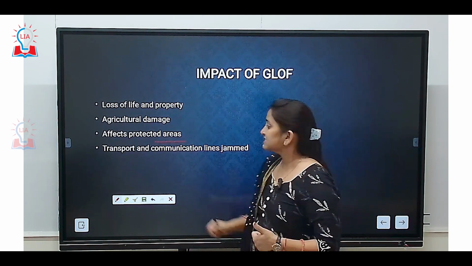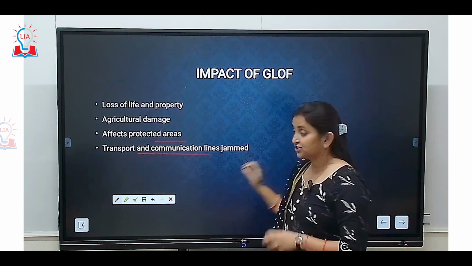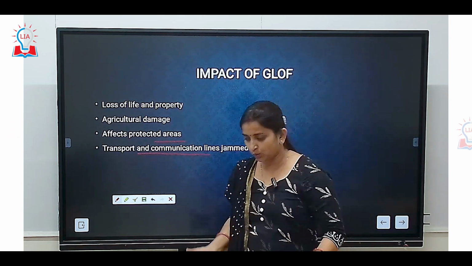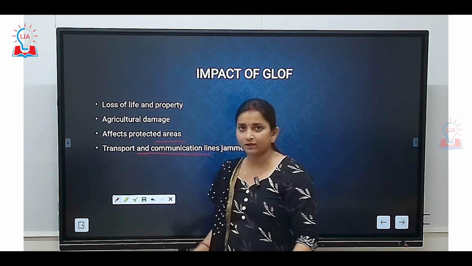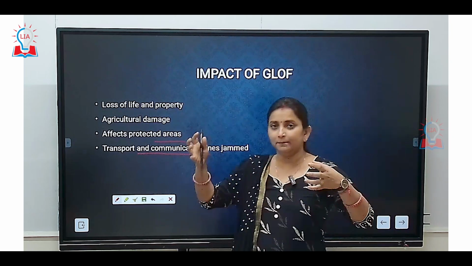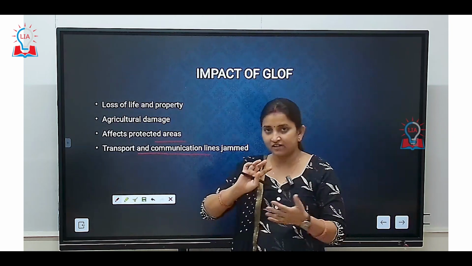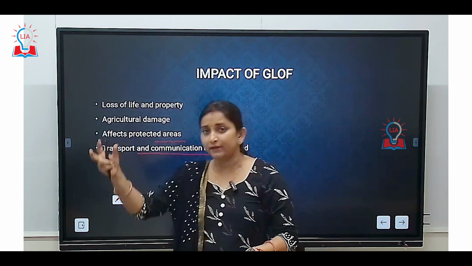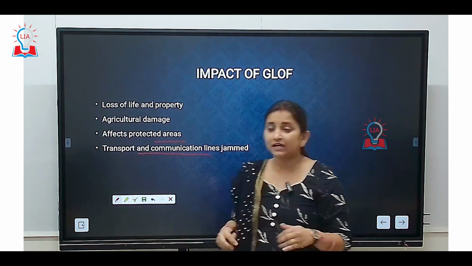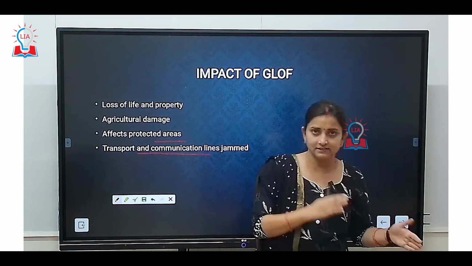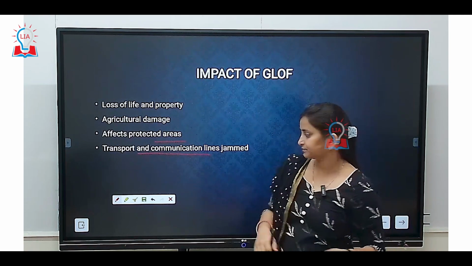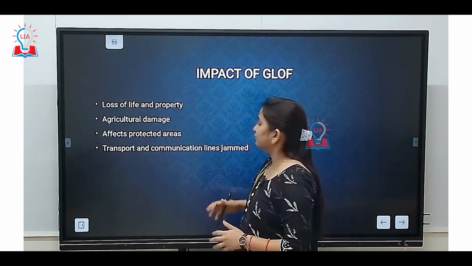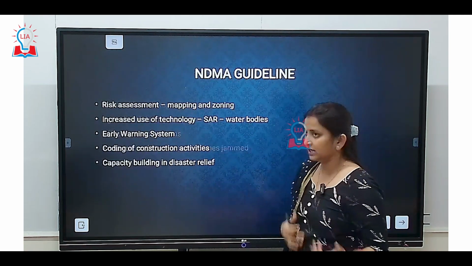Okay. Plus, transport and communication lines are jammed because there is overflowing of a river. So it will block all the roadways. It will break the roads, break the communication lines, which will create havoc in an already present disaster region. Okay, so these are some of the impacts of GLOF.